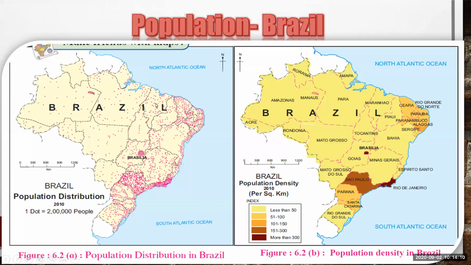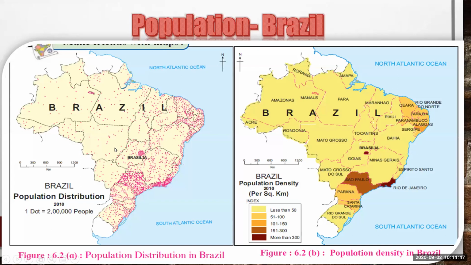And in some eastern coastal parts or some Brazilian highland parts, we can see more dots here. Some dots are moderate in amount, and in the southern part the dots are a little bit more as compared to the moderate, which means population is also high here. And distribution is also uneven in Brazil, just like India, because of the climate variation.